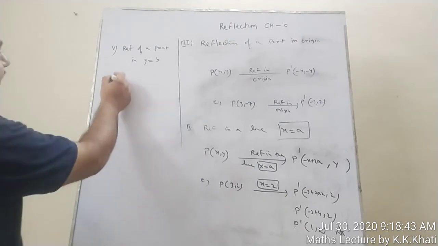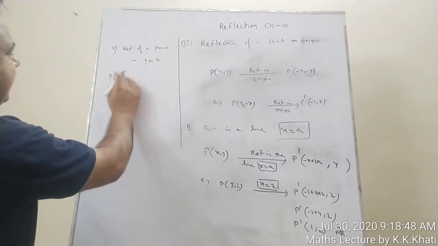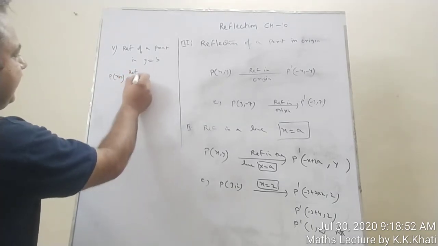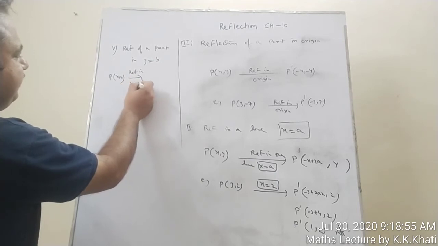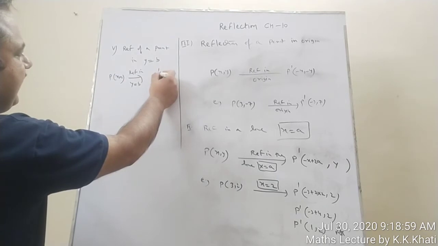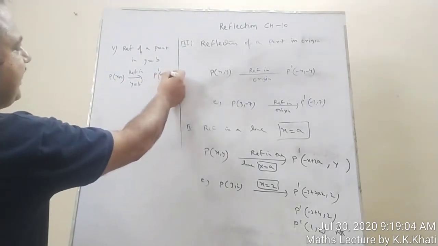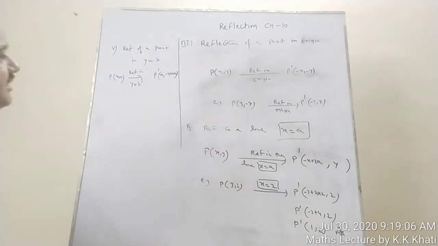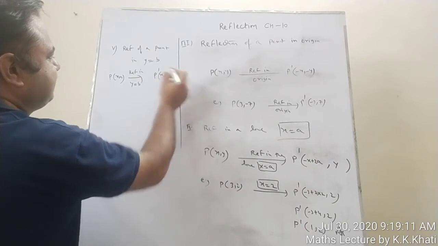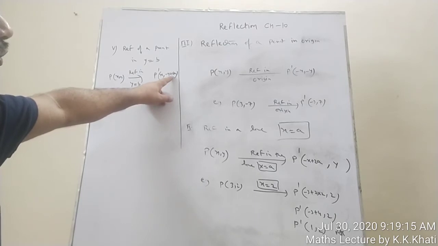Here P is (x, y), and the reflection is in y is equal to b. So your image will be P dash: x will be as it is, and -y plus 2 times b, because b is here. So (x, -y + 2b).